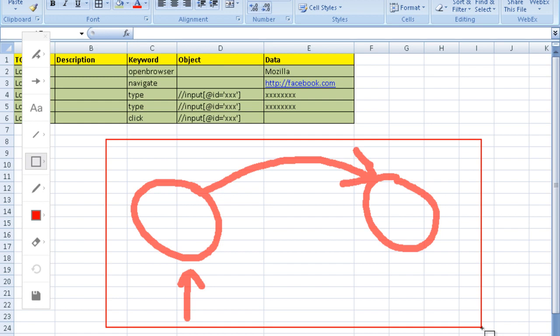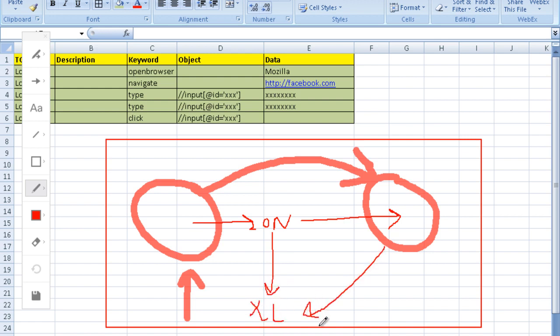Sometimes one test case generates data which is required in the other test case. Suppose this test case generates the order number, and this order number has to be passed over to the second test case. Then you can save this order number in an Excel file and the second test case can get it from the Excel file. But don't just try to pass it on through the script. Okay, the test cases should be independent of each other. The primary reason behind this is that it reduces complexity.